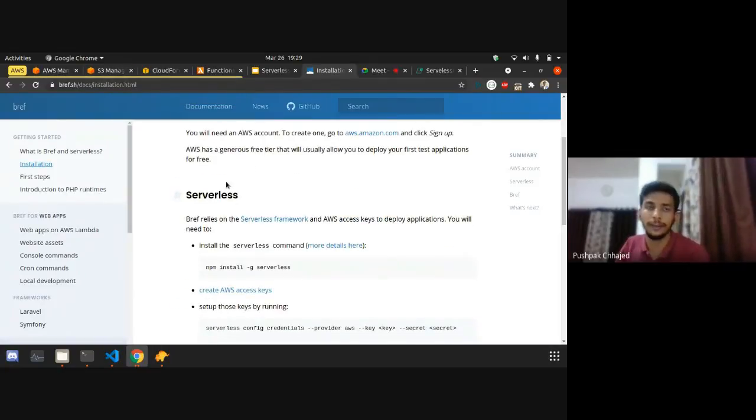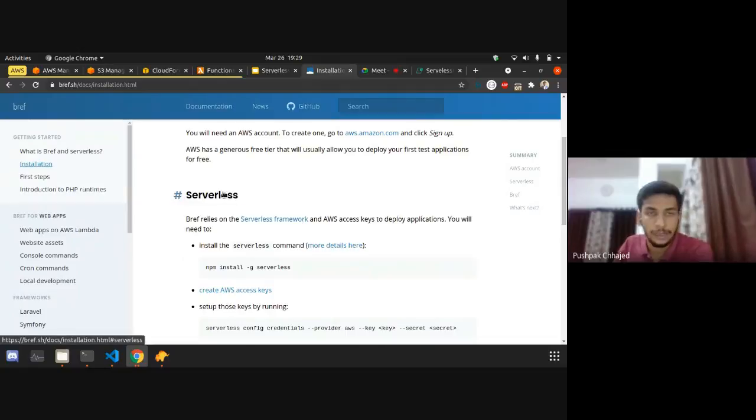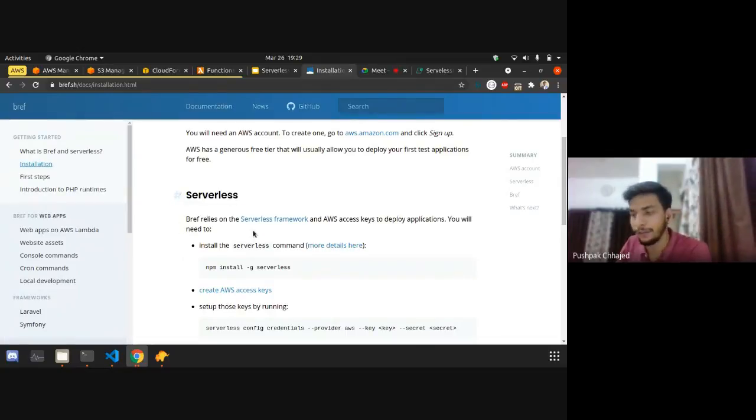So the next is serverless. Brave actually has a dependency on serverless, which is an NPM package. And what the serverless framework is, is an abstraction on CloudFormation of AWS. So it's a really advanced topic, and I will just need some time from you guys to understand.